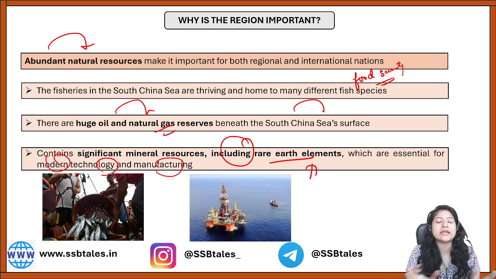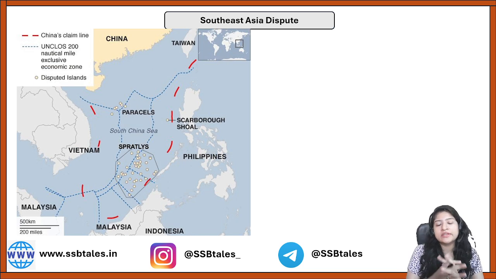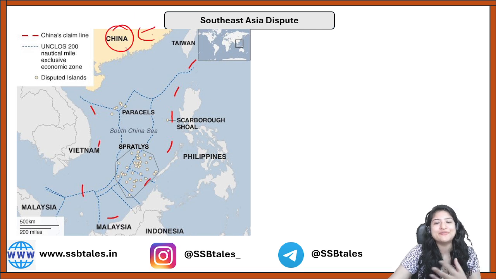So you can understand whoever can have the claim or part in the particular South China Sea, they are going to have a very bright future economy wise, right? And that is why there is a fight over the particular portion, right? See, first of all, now coming to the next segment where we are understanding कि Southeast Asia dispute हो क्यों रहा है. First we need to understand that who started it, right? So see, it's obvious, I think everybody would know.